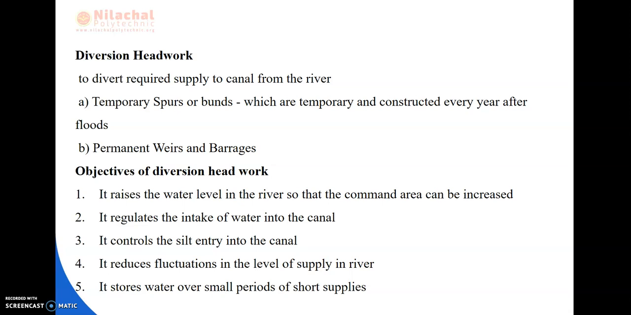So next we will be reading about what are the objectives of diversion headwork. It raises the water level in the river so that the command area can be increased. It regulates the intake of water into the canal. It controls the silt entry into the canal. It reduces the fluctuations in the level of supply in the river. It stores water over some small periods of short supplies. So these are the objectives of diversion headwork.